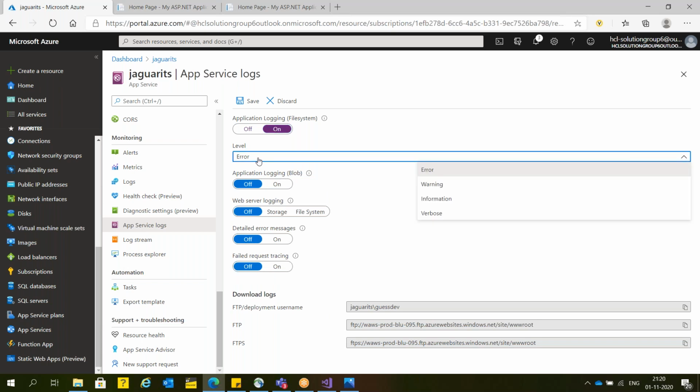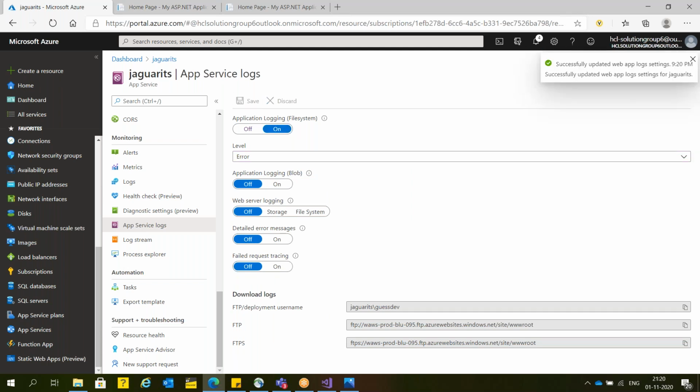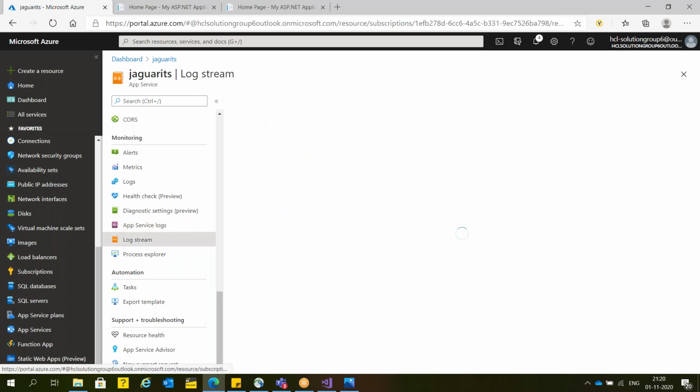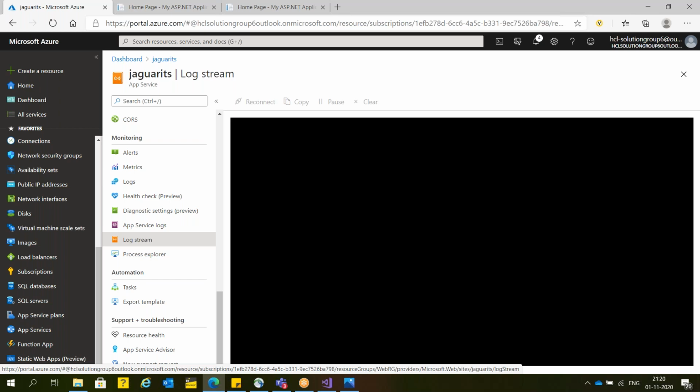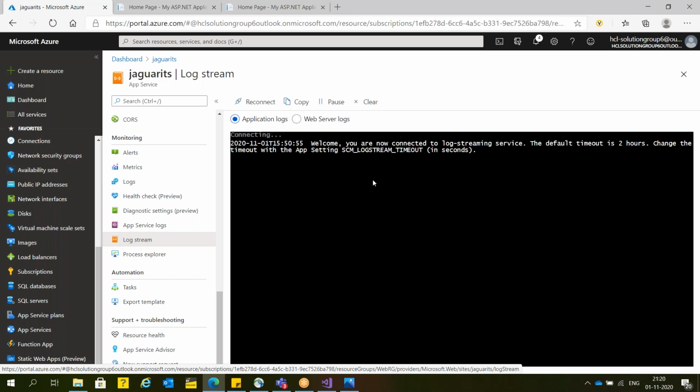And what type of application log do you want? You can log warning, information, verbose, or error. Suppose only error. It means whenever I get an error, it should be written somewhere in a storage. So you have to switch on the application log. Whenever in future the system throws any error, that will be recorded here. Remember, guys, if you have written some code in your Visual Studio that in case of error, just write this information, give this message, you will get this message here. Okay, this is just console monitoring.